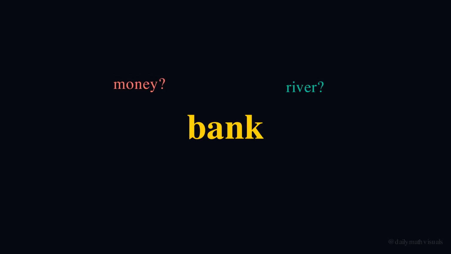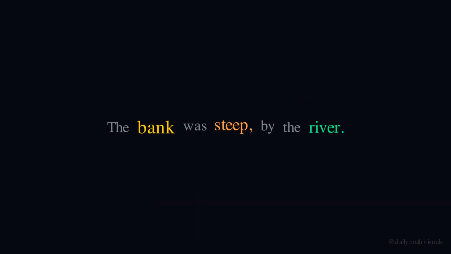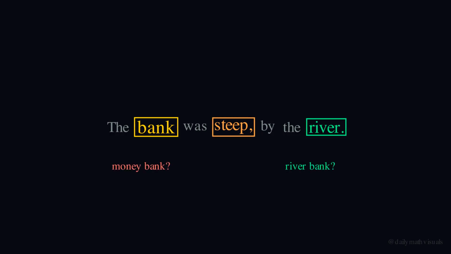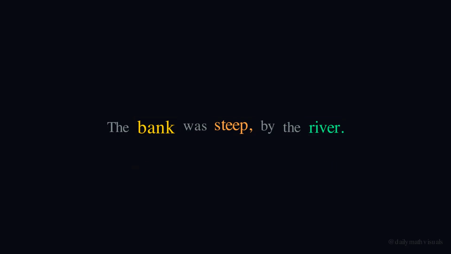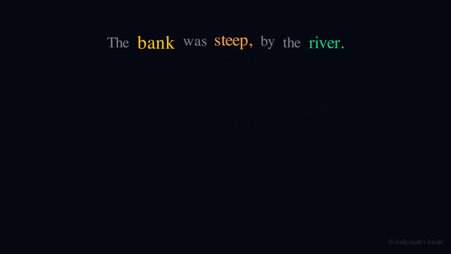One word, two meanings. How does AI know which one you meant? The answer is attention. Consider this sentence. The bank was steep by the river. What does bank mean? Is it a financial institution or the side of a river? The word alone doesn't tell us. We need context. This is where attention comes in.